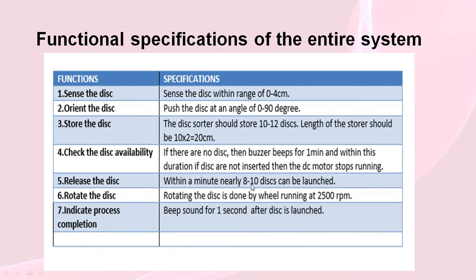Within a minute, nearly 10 disks can be launched. Since the disk sorter is 20 cm in height, the wheel is rotated at a higher RPM so that the disk is moved to a greater distance, and for every disk launched we get a beep sound so that the disk is ejected completely.